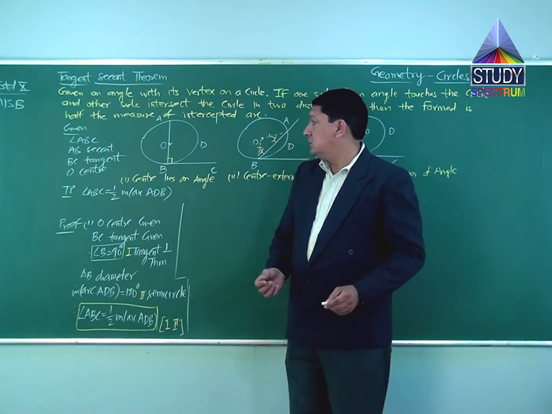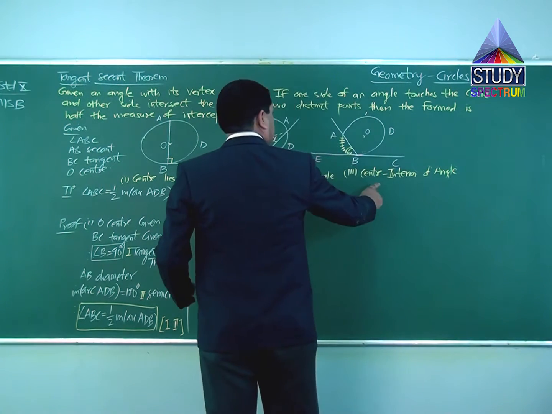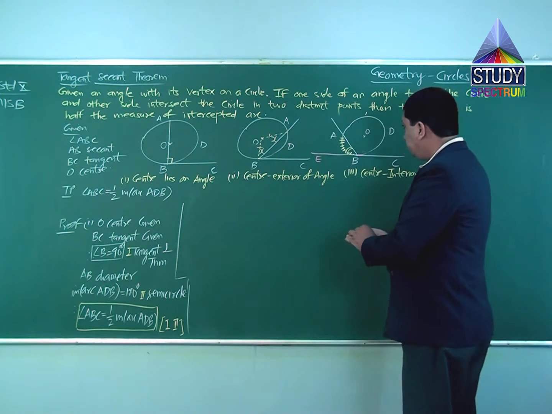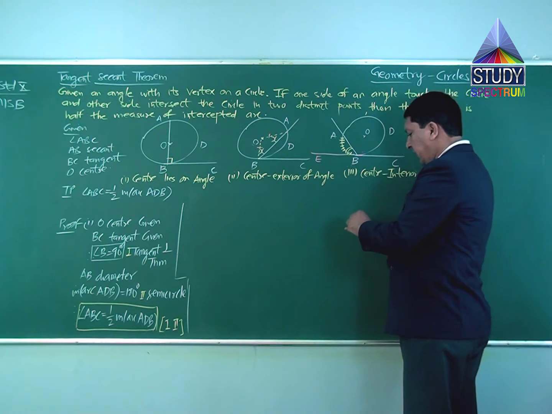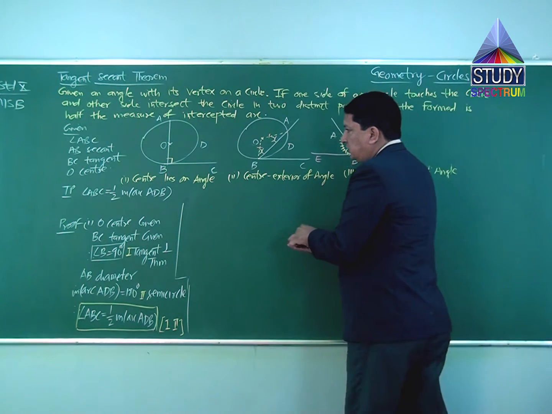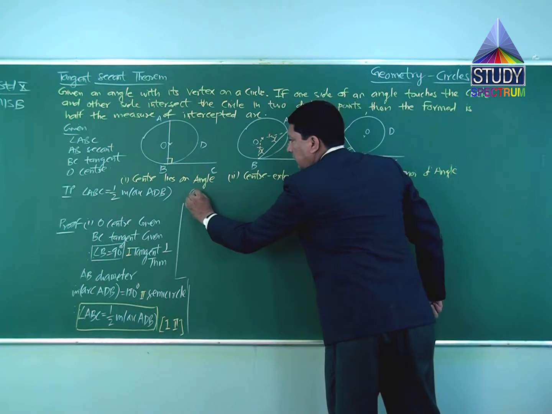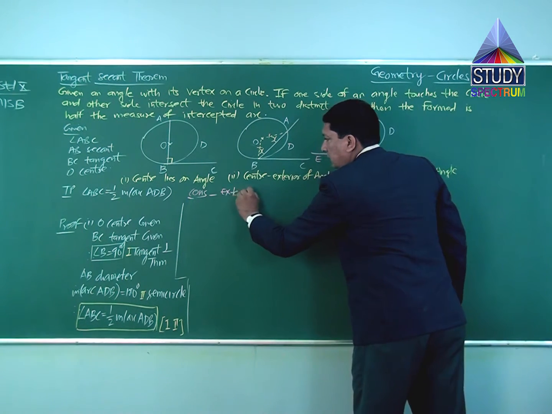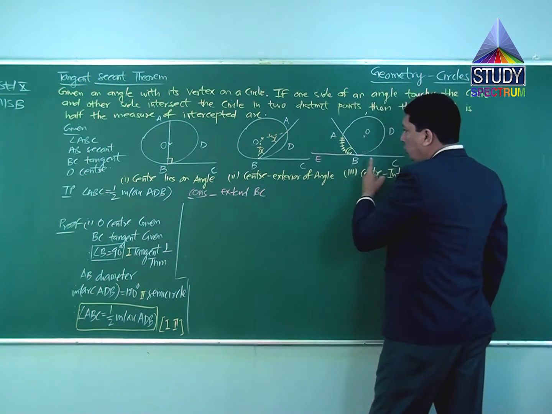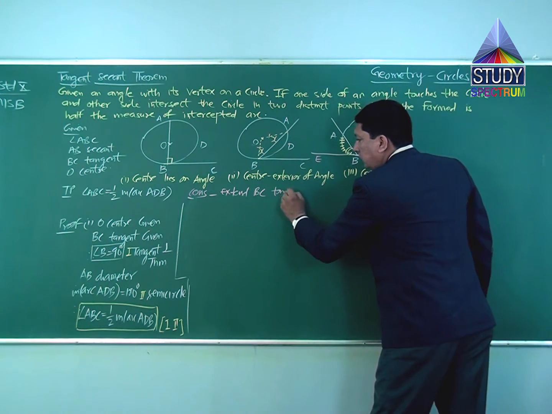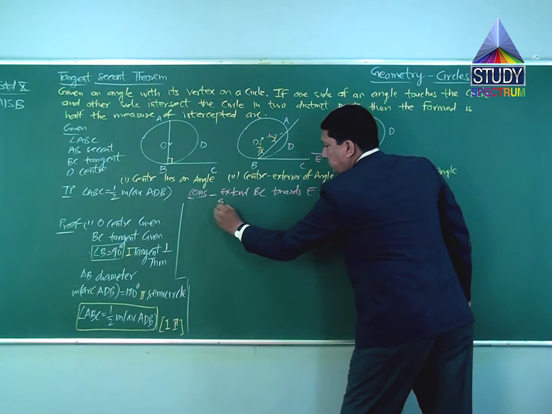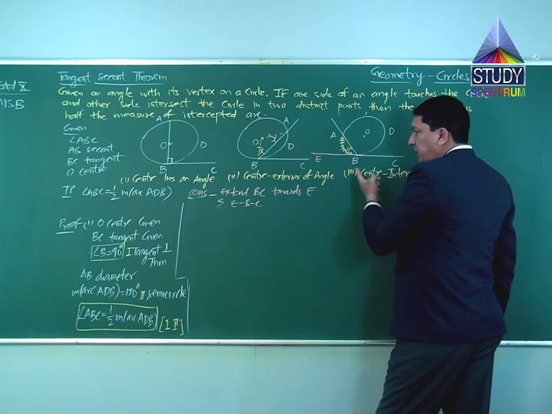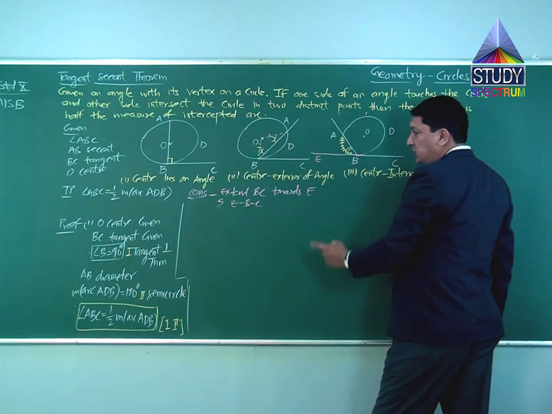We'll take the third case. The third case is when the center lies in the interior of the circle. So for that we have to make a construction. Construction: extend BC towards E such that E, B, C, these three points are collinear and this line is a straight line. So this construction I have done.